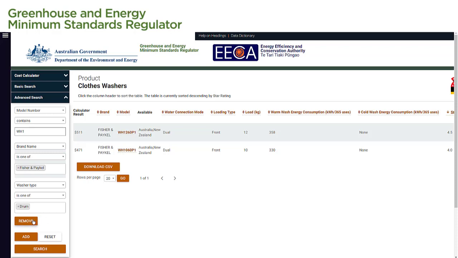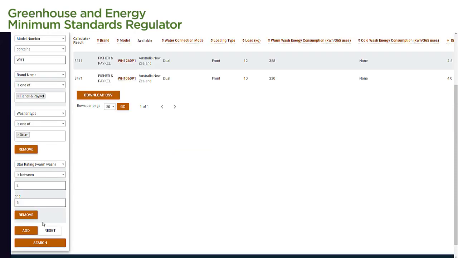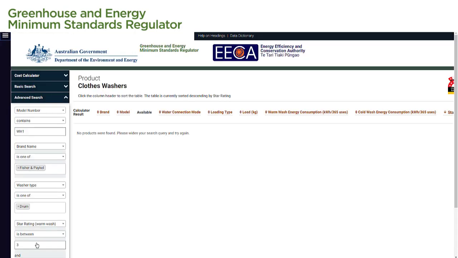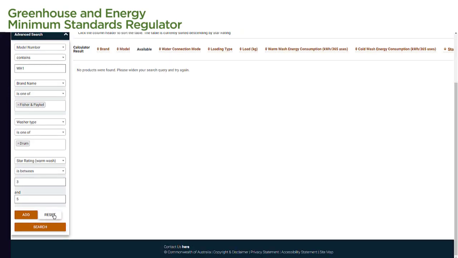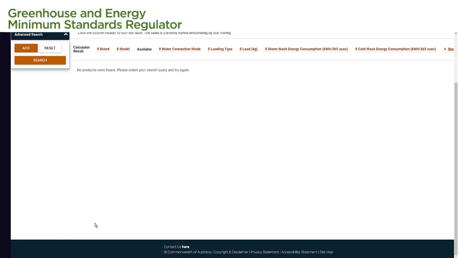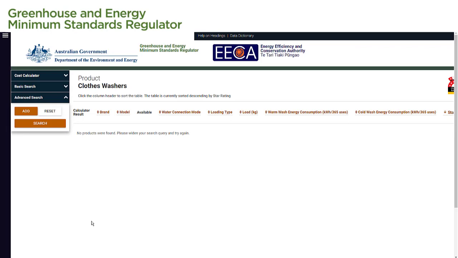We select Remove to remove a particular parameter from the search. Once we've entered all of the parameters, we select Search to run the search. If we want to remove all parameters, we select the Reset button. And that is how you use the public registration database.